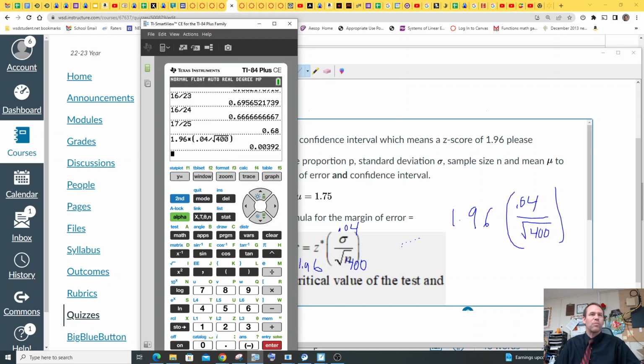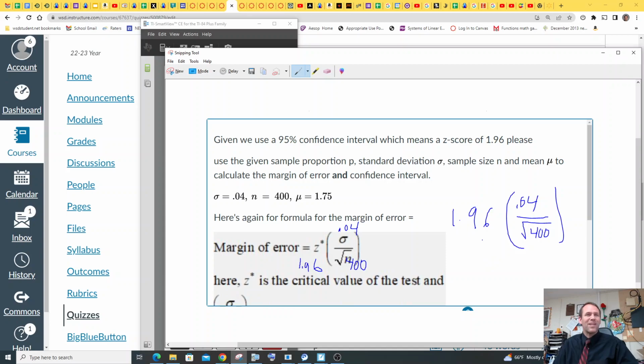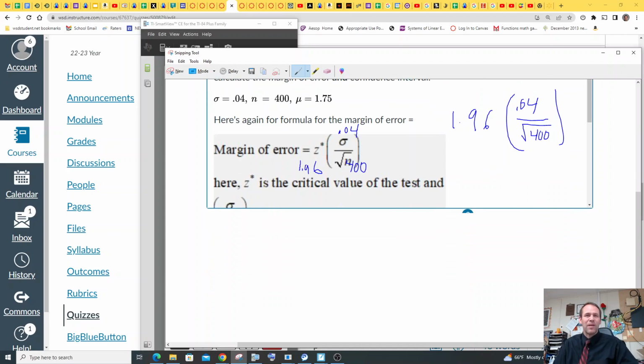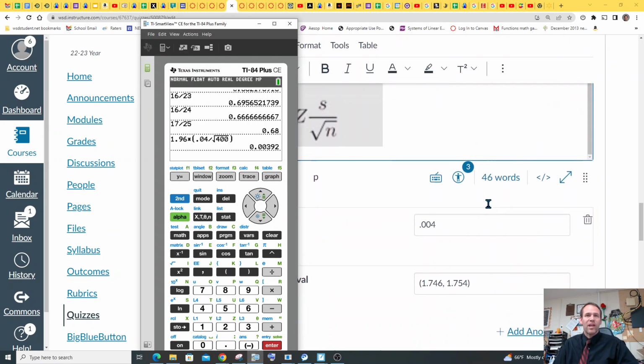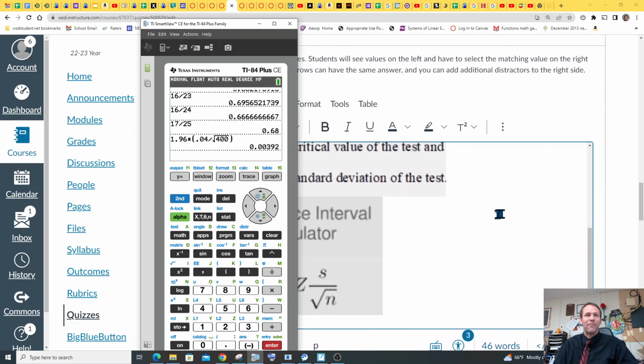So that gives us 0.00392. So 0.00392 is what we're looking at there, which might be close to the answer that we have. Maybe I need to fix it. So 0.00392, I guess that does round up to 0.004. So we'll take that.